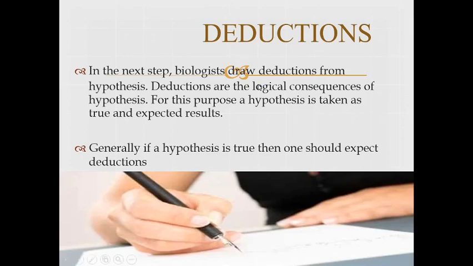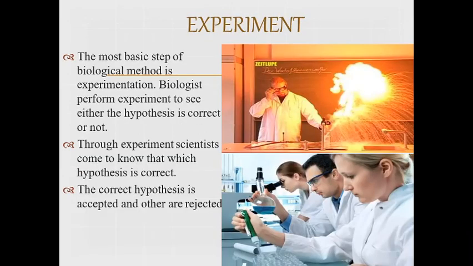In the next step, the biologists draw deductions from the hypothesis. Deductions are the logical consequences of the hypothesis. It means that after the hypothesis, we get some logic, and that makes the deduction. Generally, if the hypothesis is true, then one should expect the deductions, and if it is not true, we go back and perform some other observations.